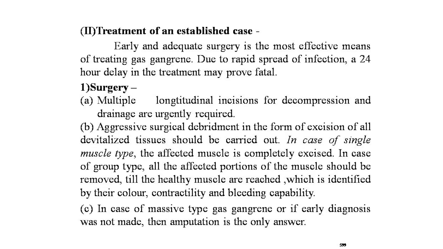In case of the single muscle type, the affected muscle is completely excised. In the case of the group type, all the affected portions of the muscles should be removed till the healthy muscles are reached, which is identified by their color, contractility and bleeding capability. Next point: in case of the massive type of gas gangrene, or if early diagnosis was not made, then amputation is the only answer.